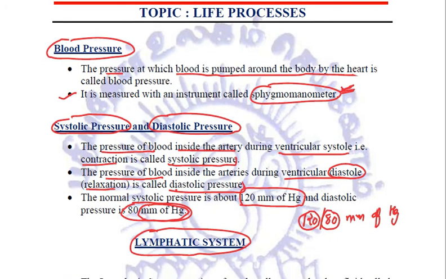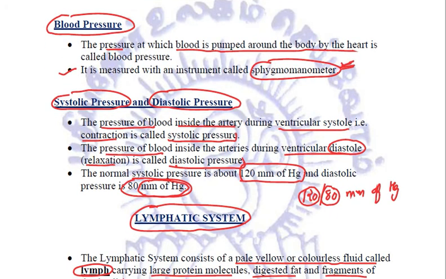Next, we talked about blood pressure, mainly the instrument, that is sphygmomanometer, and the systolic and diastolic values. The unit in which it is measured is millimeter of mercury. Systolic value is 120 mmHg and diastolic value is 80 mmHg, right? If it is more than this, we call it hypertension or high blood pressure. If it is lesser than this, then it is called low BP. Both of them are equally harmful.